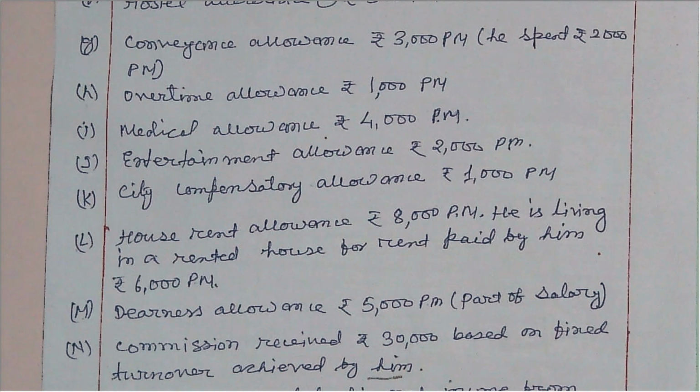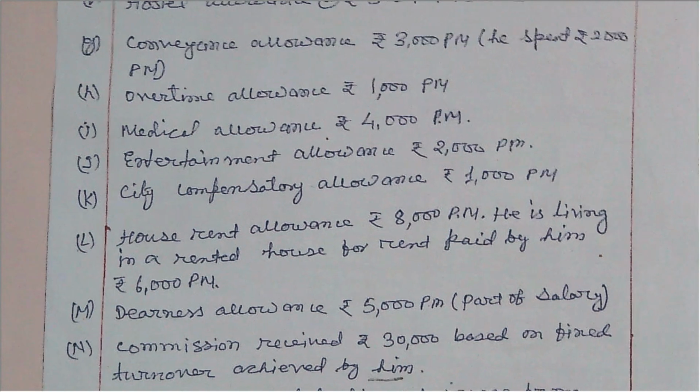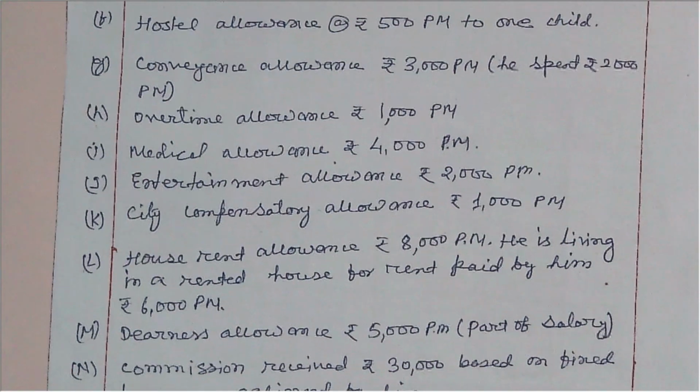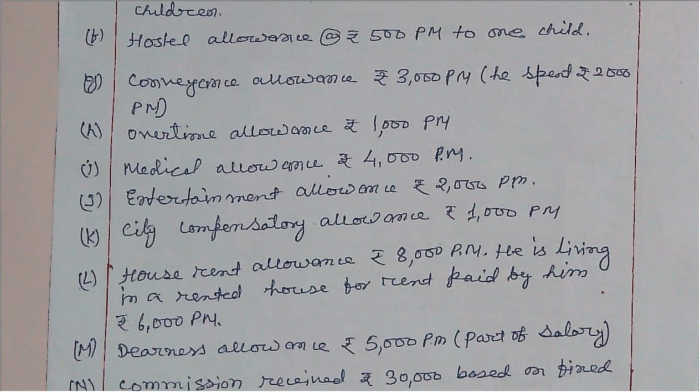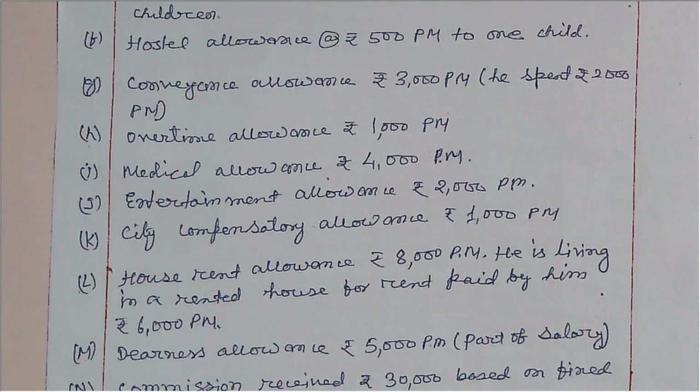Now these allowances are given in addition to salary to the employee for discharging various official duties. These include personal allowances and official allowances.